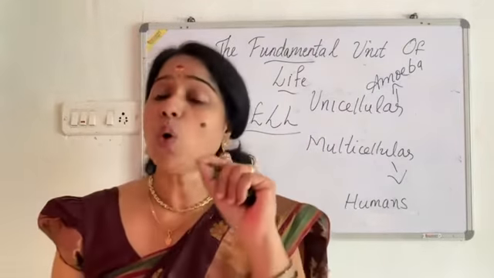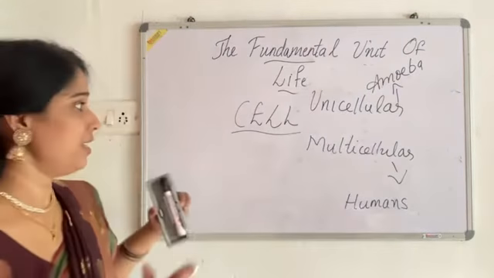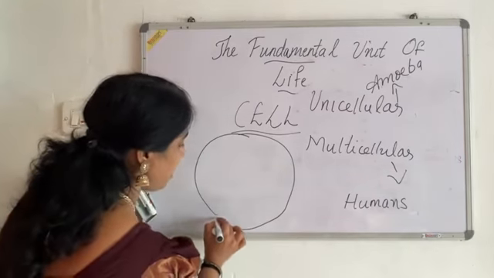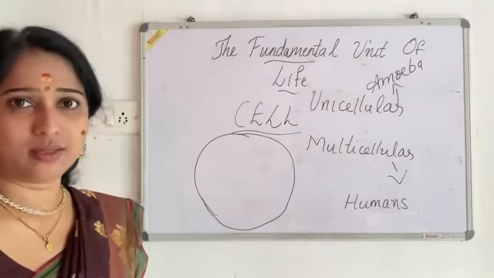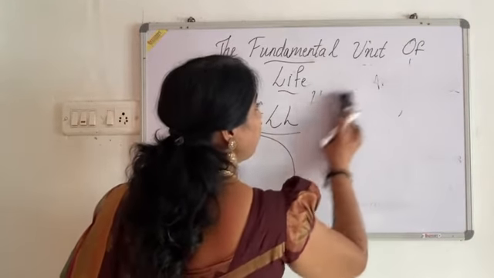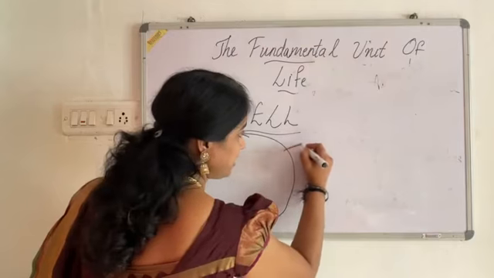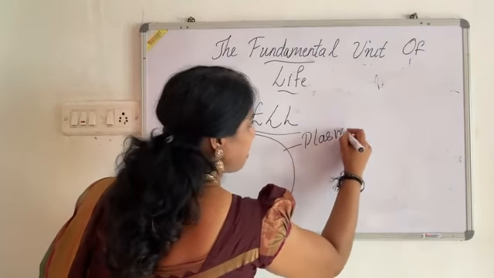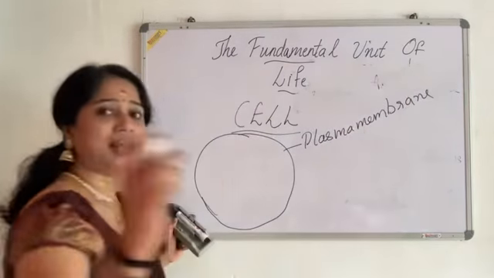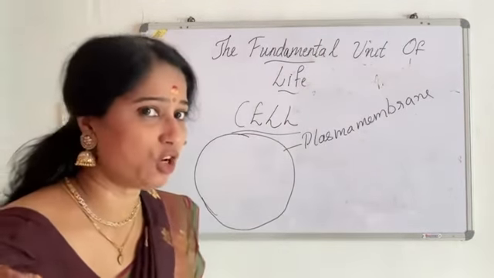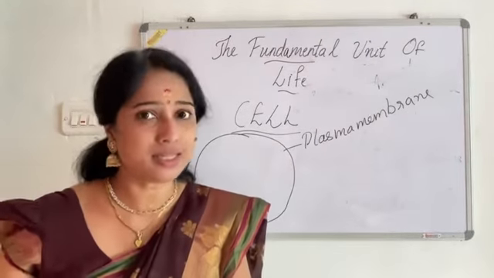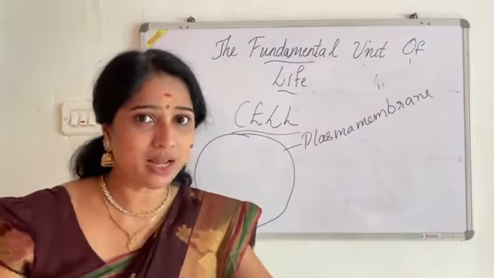Now we can move on to the structure of the cell. See, the cell has three main components. The outermost covering of the cell is known as what? Plasma membrane. It is the plasma membrane. This plasma membrane is the outermost covering of the cell. This plasma membrane, you know, separates one cell from another cell in the case of multicellular organisms.